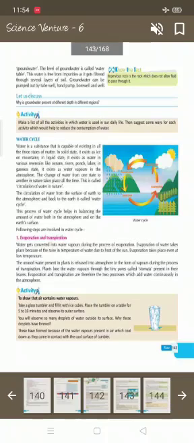Evaporation and transpiration. What is the meaning of evaporation and transpiration? Water gets converted into water vapor during the process of evaporation. Evaporation of water takes place because of the rise in the temperature of water due to the heat of the sun. Evaporation takes place even at low temperature.